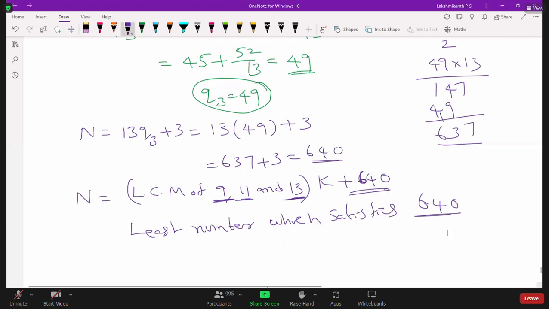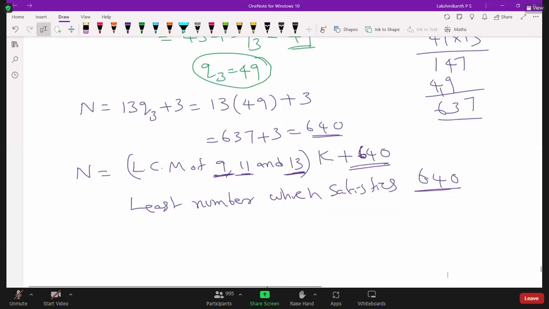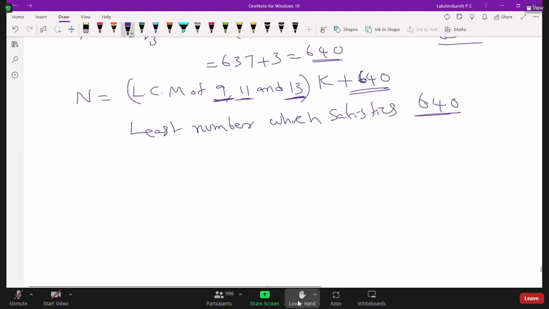So let us verify this. Whether it is correct or not, let us verify once. Now 640, when you divide by 9, what is the remainder we get? We should get remainders 1, 2, 3, right? So now 9, how many? 9 7s are 63, 10, 1. So the remainder is 1. So 1 is the remainder, right?